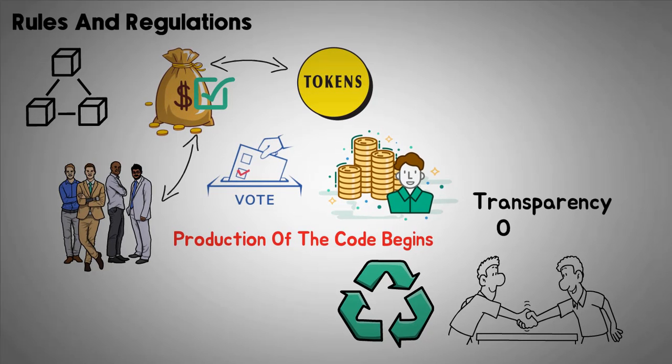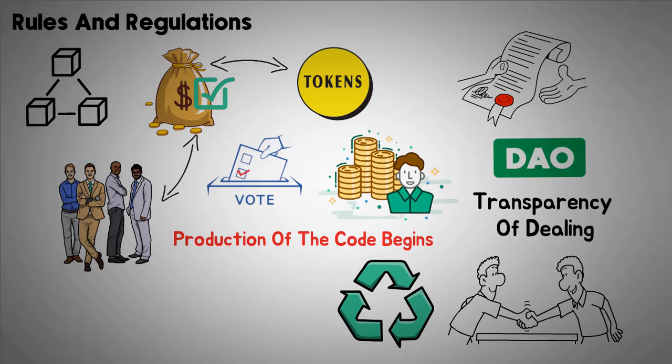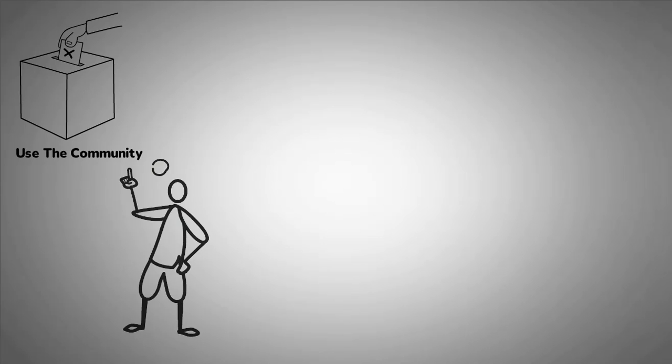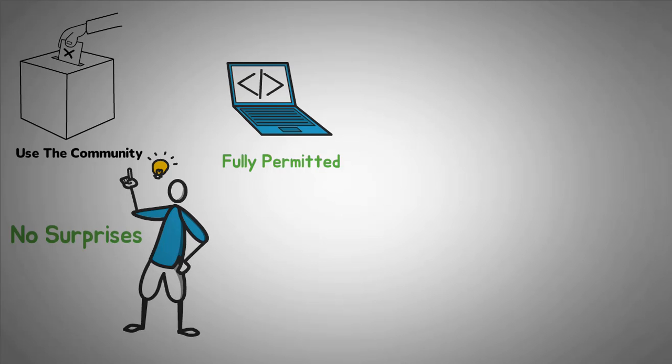One major thing to note so far is the transparency of dealing with DAOs. The details of every proposal are always available. Voting history is always recorded, and at times even the voting records of some token holders can be accessed. In addition, DAOs often use the community to create interesting ideas through grant-funded projects. In short, there are no surprises with DAOs. Entrepreneurially inclined people are fully permitted to submit proposals too, anything to assist in the development of effective protocols.